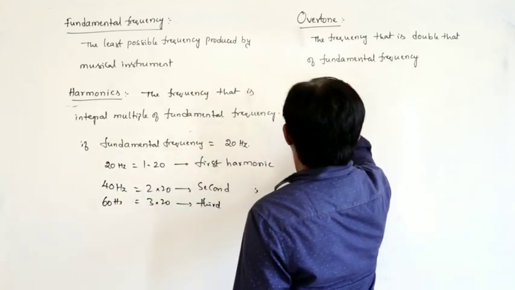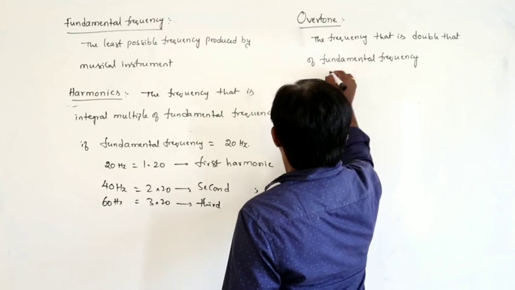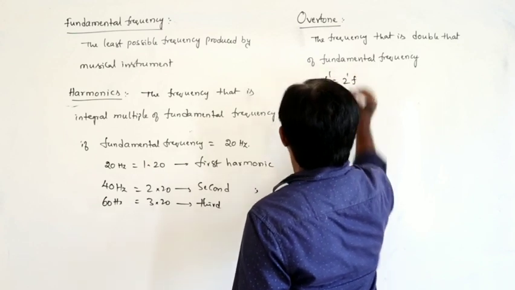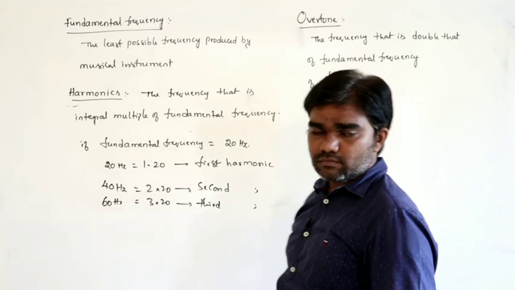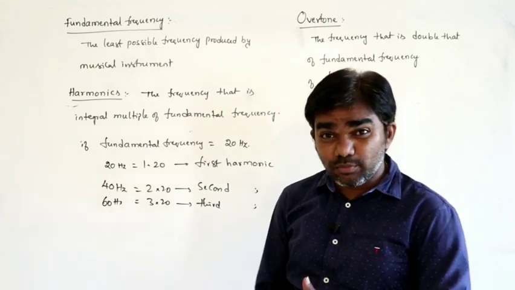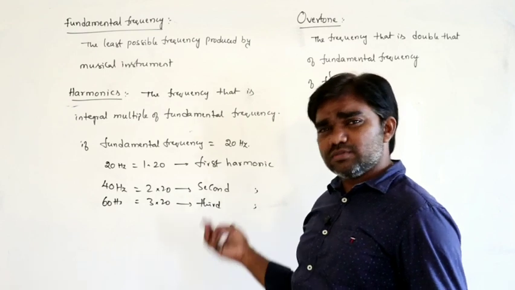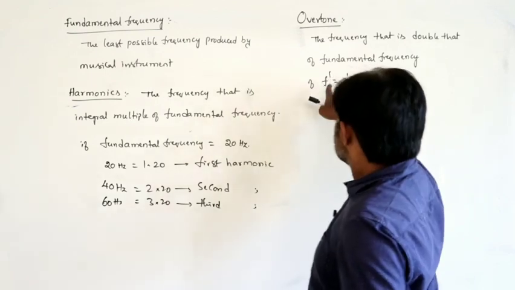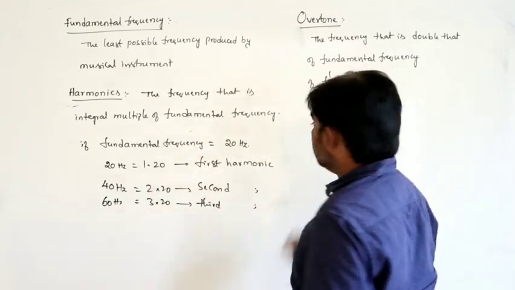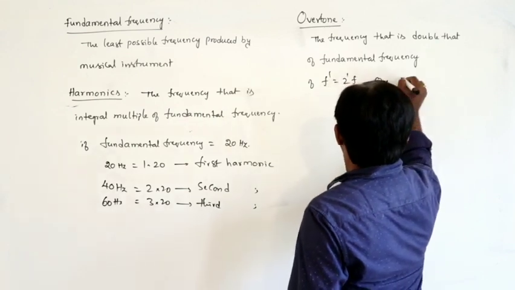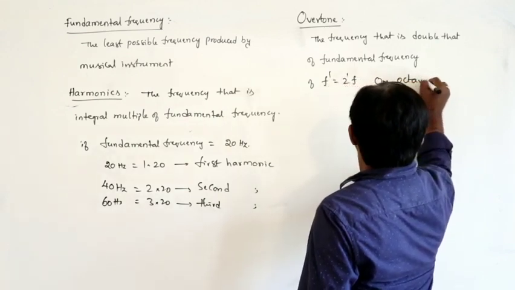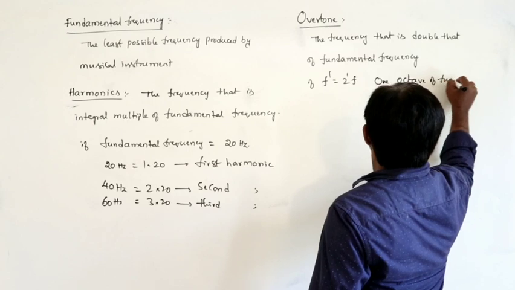So, for example, if f dash is equal to 2f, that means 2 power 1, the frequency is double that of the fundamental frequency. So, f dash is equal to 2 power 1 into f, that is 1 octave of fundamental frequency.